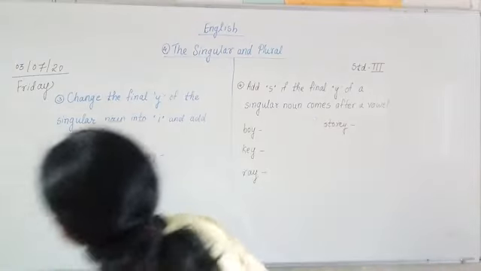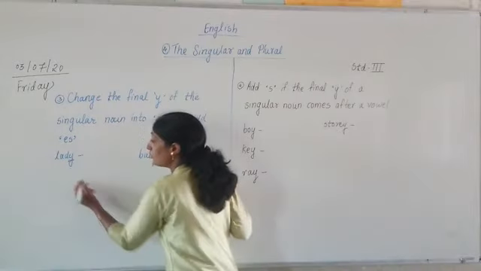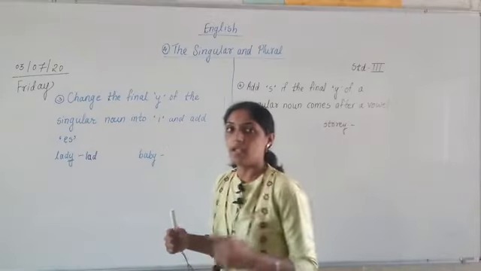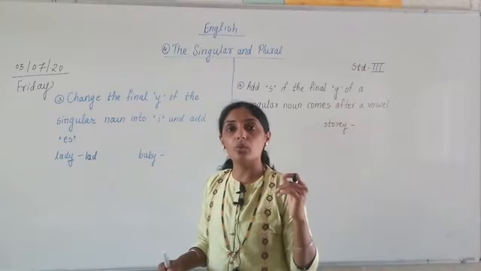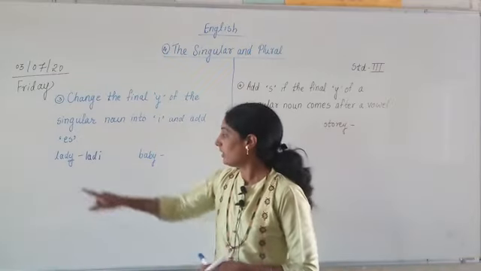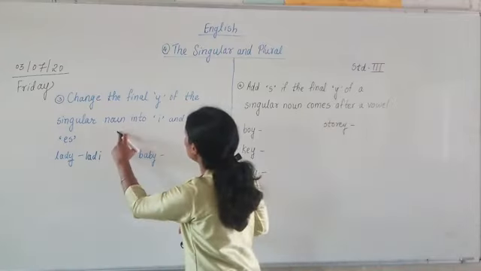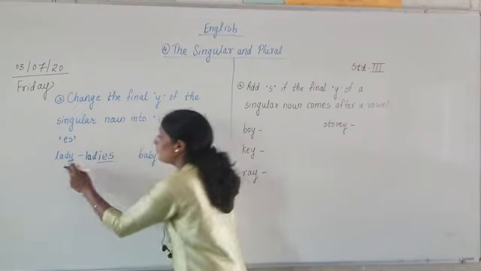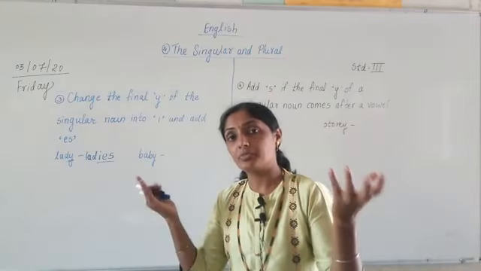So the first example given is lady. What do we have to do? The final y is there. We are going to remove it. Then what do I have to write? L-A-D, lad. And instead of the last y, what are we going to add over there? We are going to add i. And in front it is told to add es. What are we going to add? Es. So what will this word become? It will become ladies. One lady, many ladies.